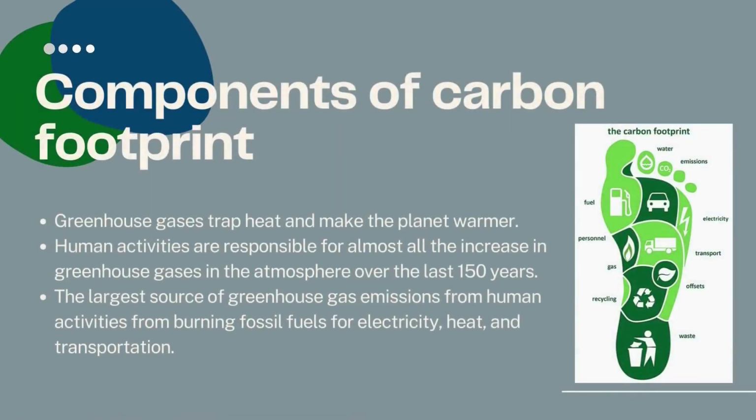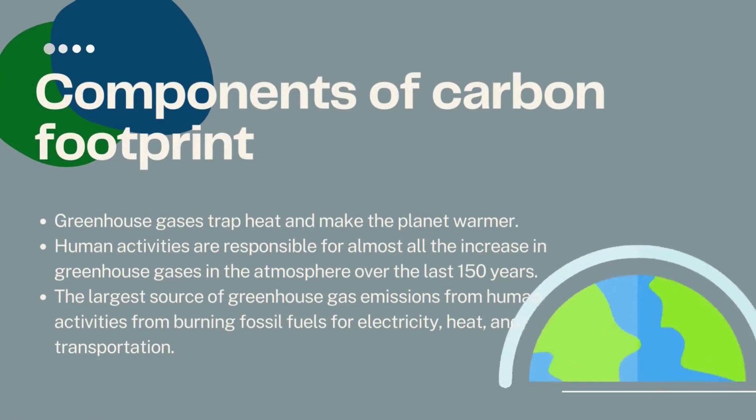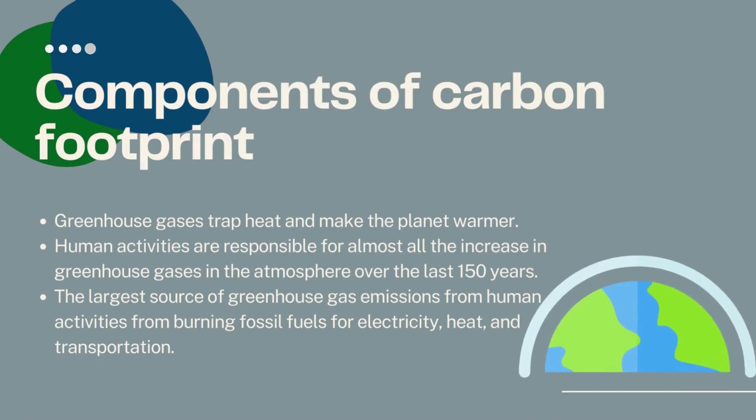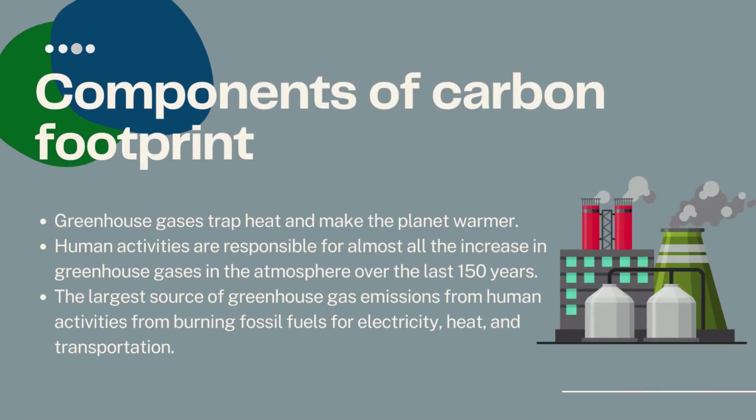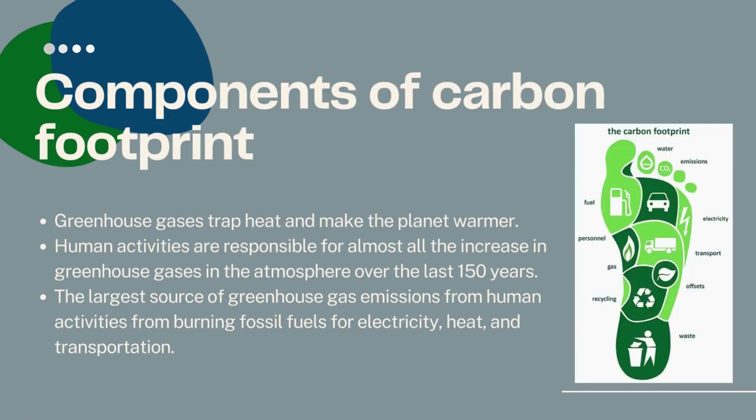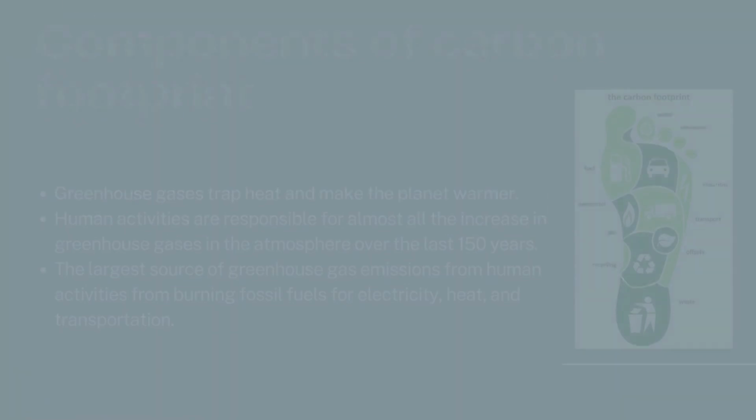Now let's take a look at the components of carbon footprint. Greenhouse gases trap heat and make the planet warmer. Human activities are responsible for almost all the increase in greenhouse gases in the atmosphere over the last 150 years. The largest source of greenhouse gas emissions from human activities is burning fossil fuels for electricity, heat, and transportation.